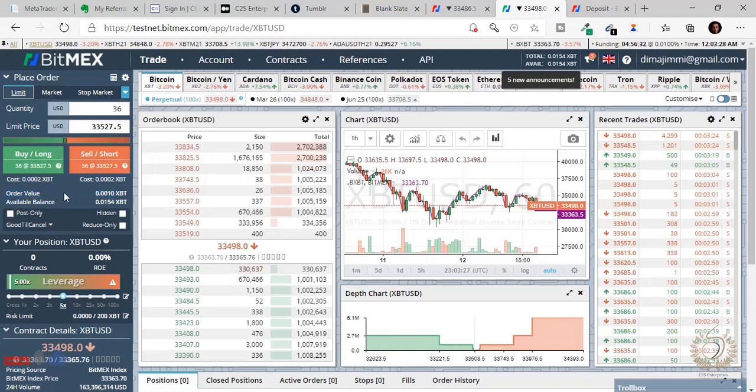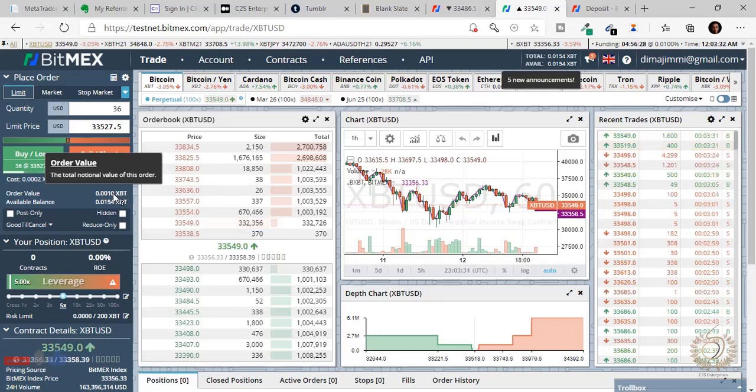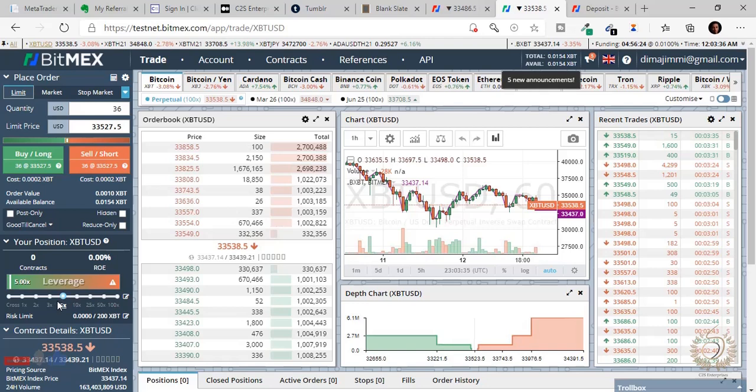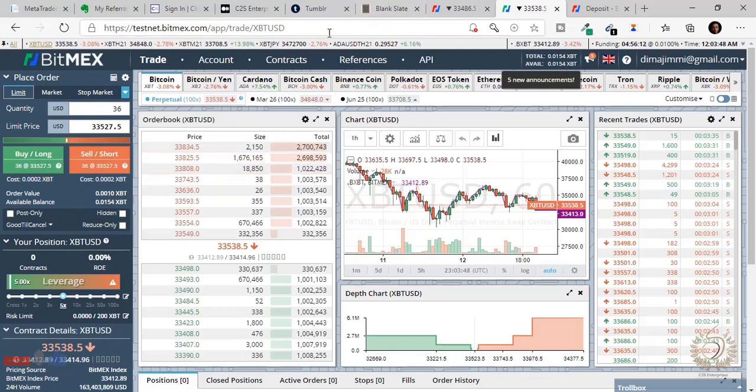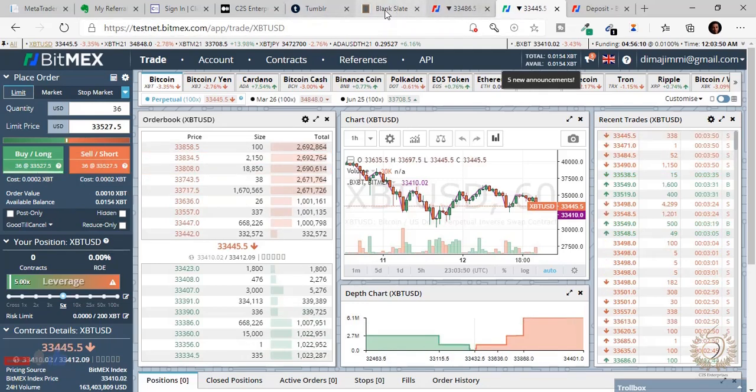But you don't have that money. You don't have this 0.0010 BTC. I'm just giving an example. So now you're using a 5x leverage, so it's going to cost you less. This contract is only going to cost you 0.0002 bitcoins. So that's it, guys. Always remember, let me write it down on a notepad.